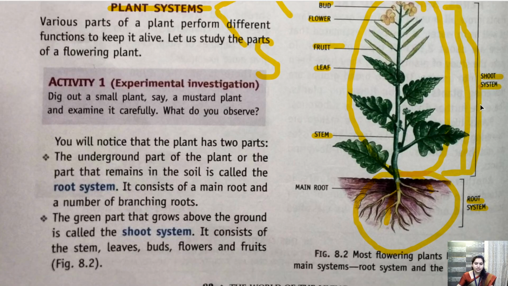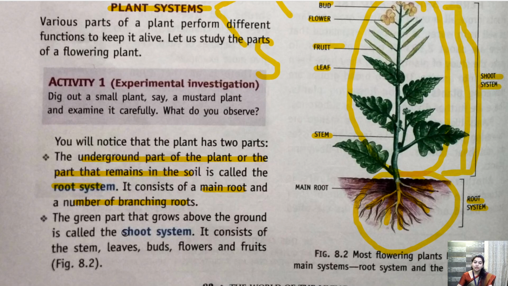Okay. So let's see what is written. Root system: the underground part of the plant, or the part that remains in the soil, is called the root system. It consists of a main root and a number of branching roots. So this is the main root जो सबसे मोटा आपको दिख रहा है सेंटर में. This is the main root और ये सब क्या है? इसकी branching है. So these are the branching of roots.